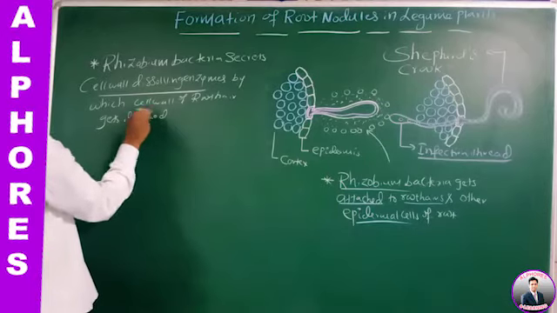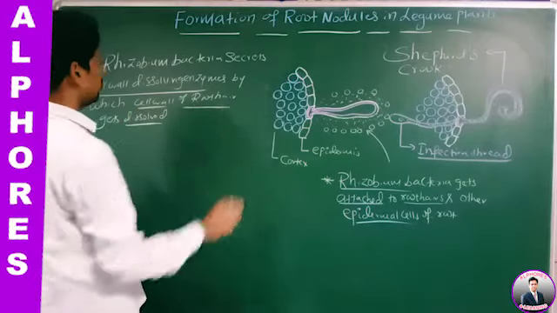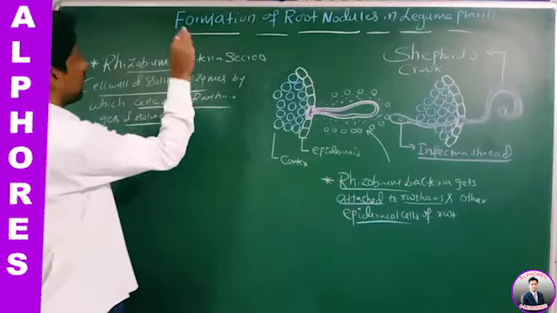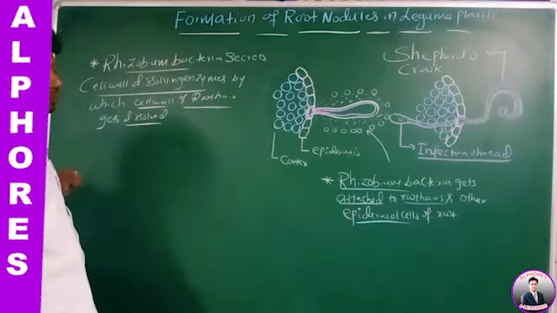What gets dissolved? The cell wall of the root hair, with the help of the cell wall dissolving enzyme secreted by Rhizobium bacteria.